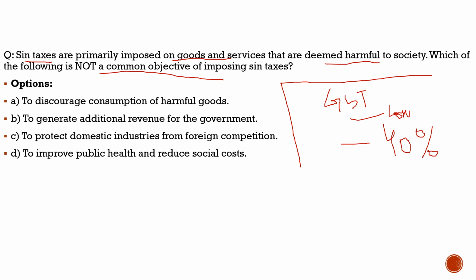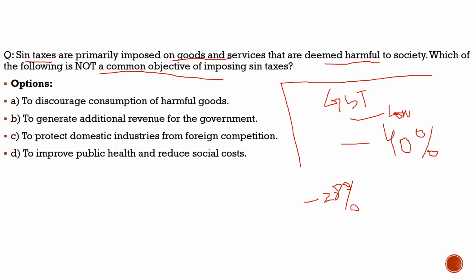Because the government is planning, for the sugared beverages and for the tobacco, there was a committee which said that the GST should be increased. Right now the peak GST is 28% for tobacco and sugared beverages.